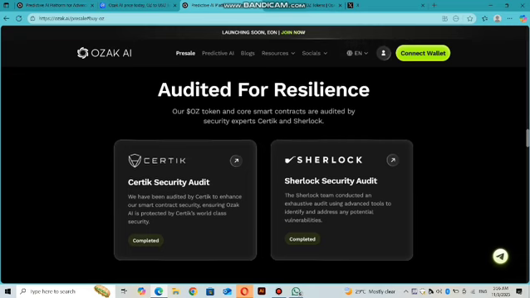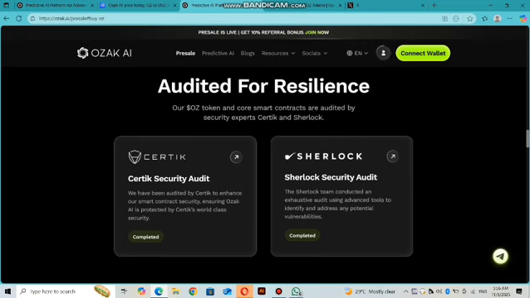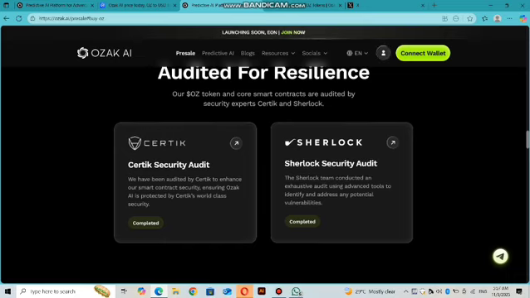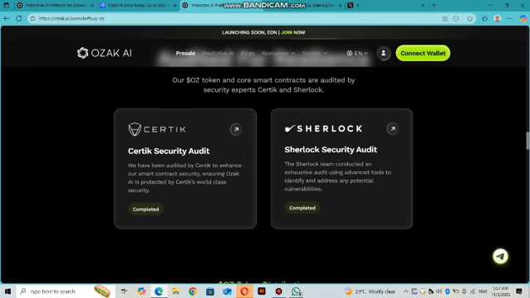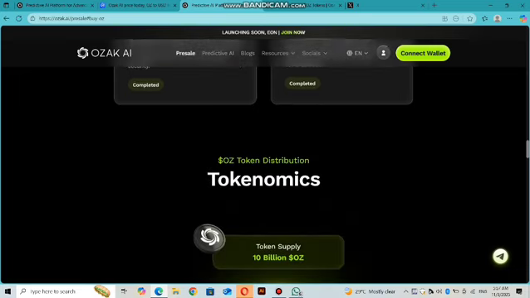Then this is an audited project. You can completely trust this as it is audited by CertiK or CyberWolf. They have been audited by CertiK to enhance their smart contract security, ensuring Auzic AI is protected by CertiK's world-class security. So you can completely trust it.